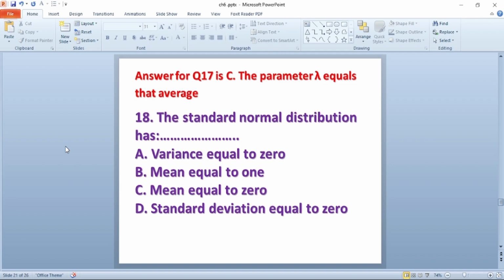Question number 18. The standard normal distribution has dash. A, variance equal to 0. B, mean equal to 1. C, mean equal to 0. D, standard deviation equal to 0. The answer is C, mean equal to 0.